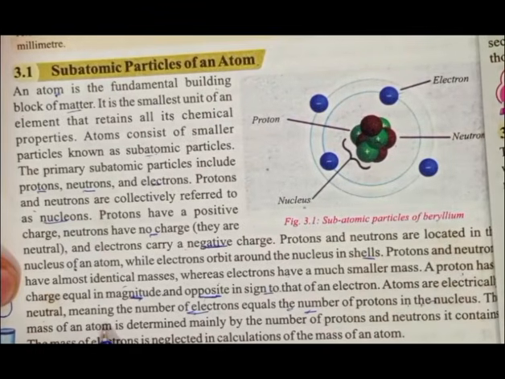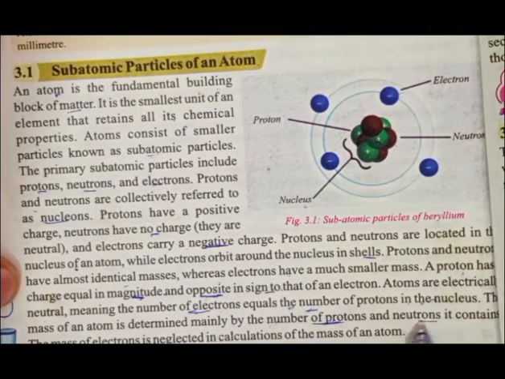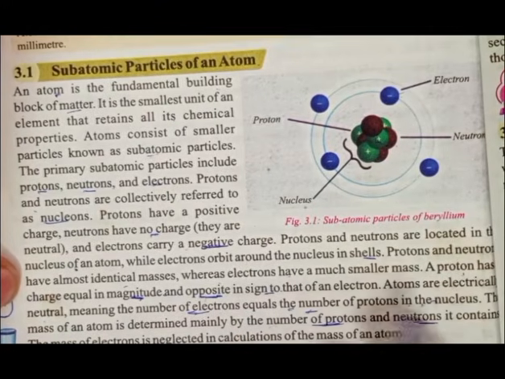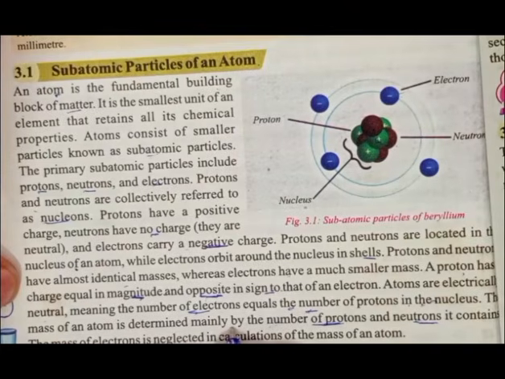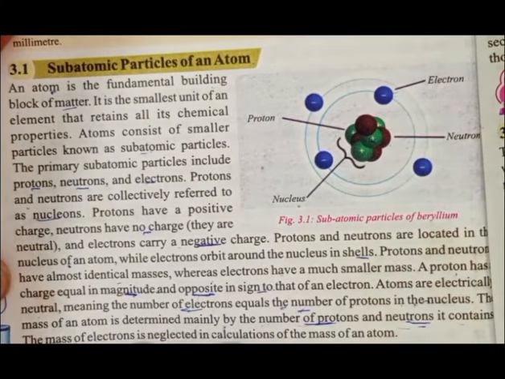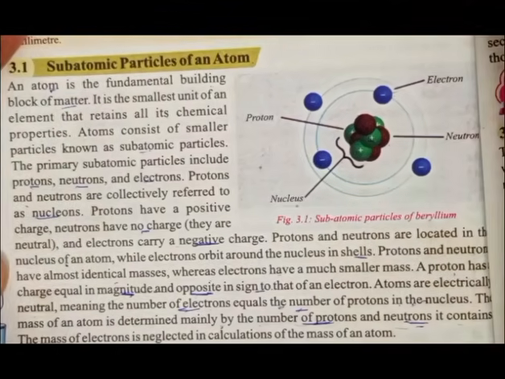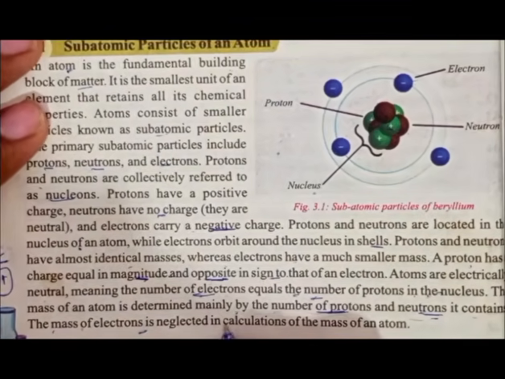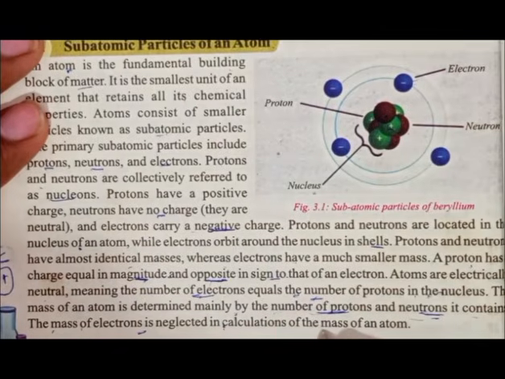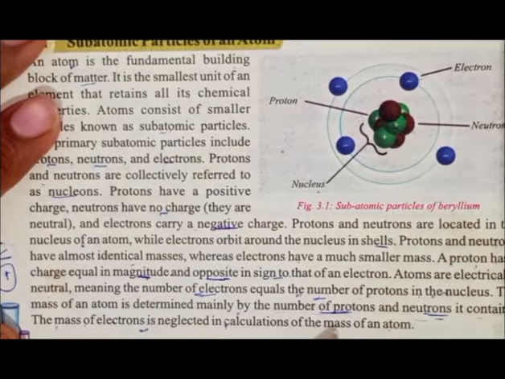The mass of an atom is determined mainly by the number of protons and neutrons it contains. It also contains electrons, but the mass of an electron is neglected in the calculation of the mass of an atom.